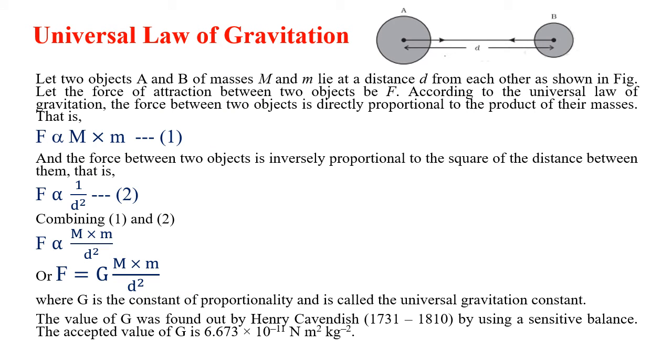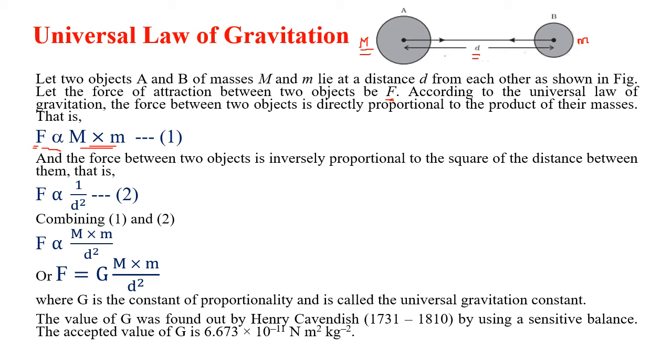So like I said, let us say we have a body A of mass M, a body B of mass small m, and d is the distance between them. Now they both attract each other by a gravitational force called F. Now, according to the universal law, the force is proportional to the product of their masses, means F is proportional to the product of their masses, M into m. So if the mass is more, the force will be more. What does product of the masses mean? If the mass is more, the force will be more.